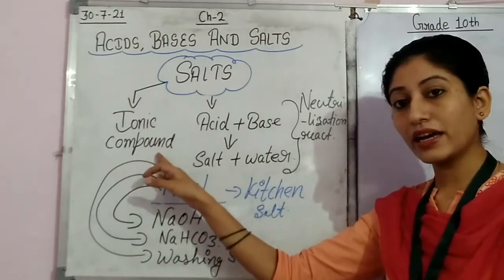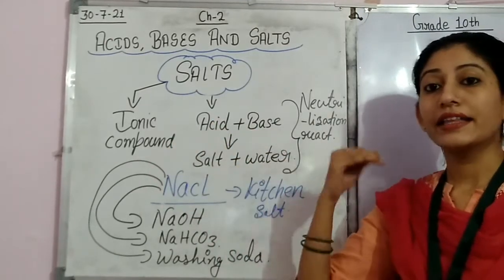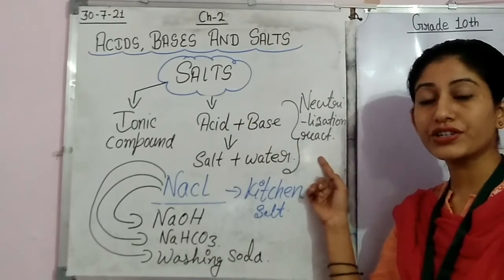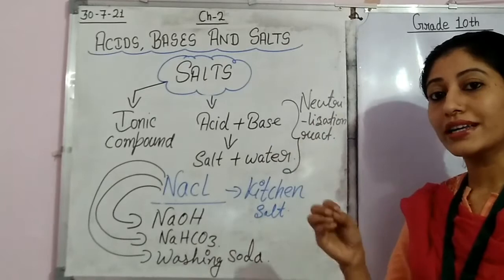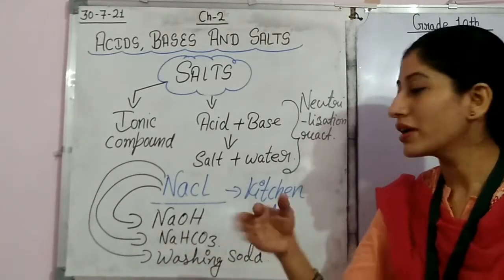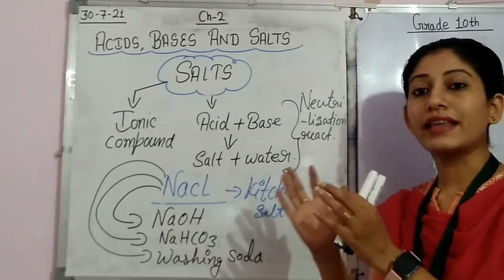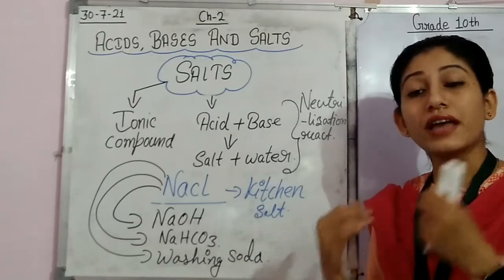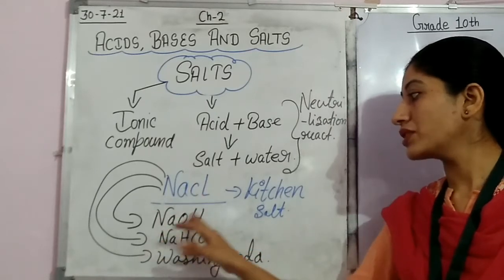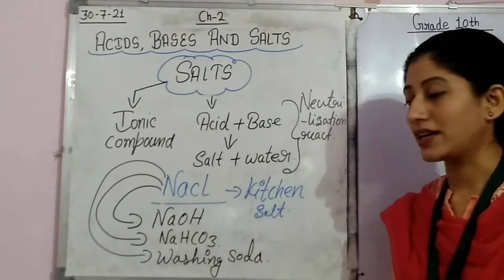Salts are ionic compounds that are prepared by reacting acid with base, and in this reaction water is released. Such a reaction is called a neutralization reaction. The most common salt, also known as common salt, is sodium chloride. This sodium chloride is a common material required to prepare many types of salts, for example sodium hydroxide, sodium bicarbonate, washing soda, etc.